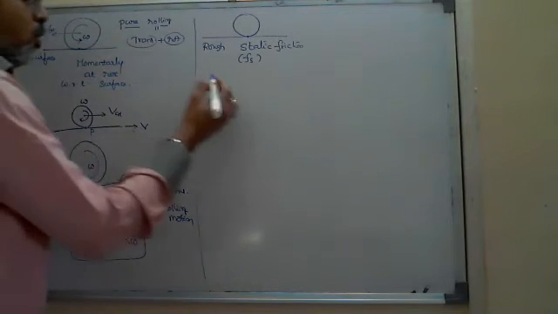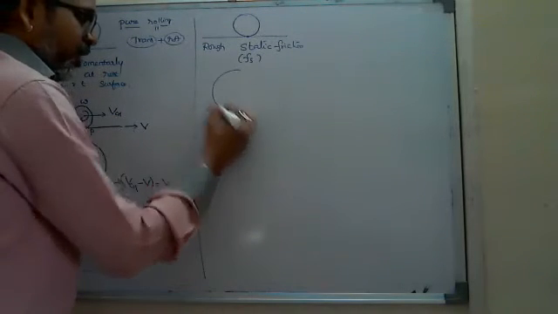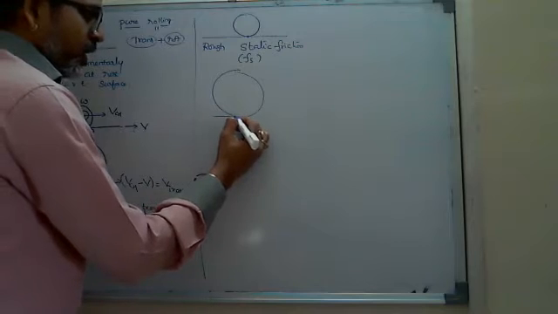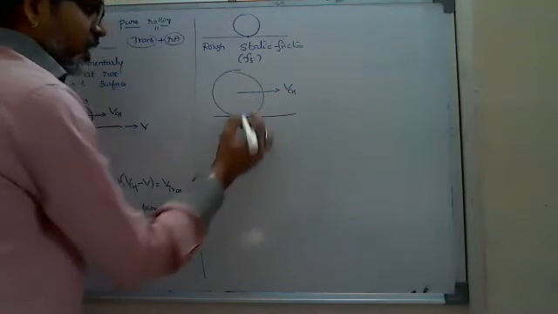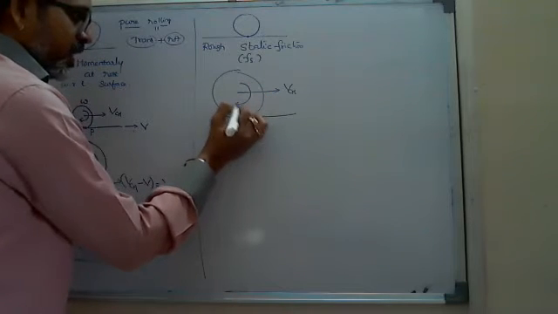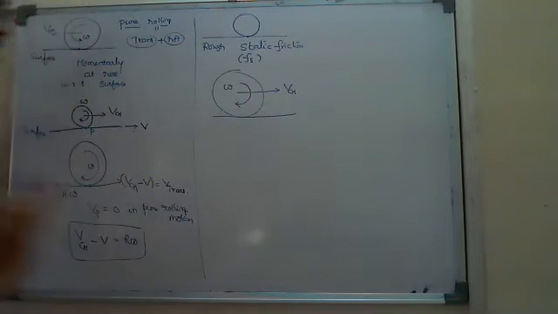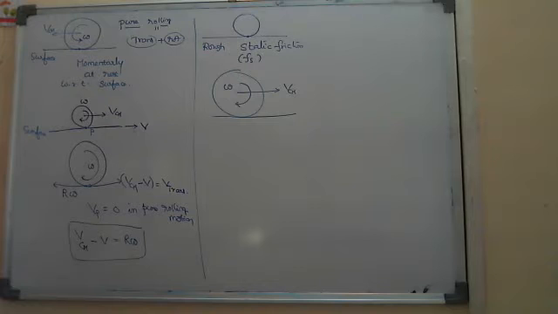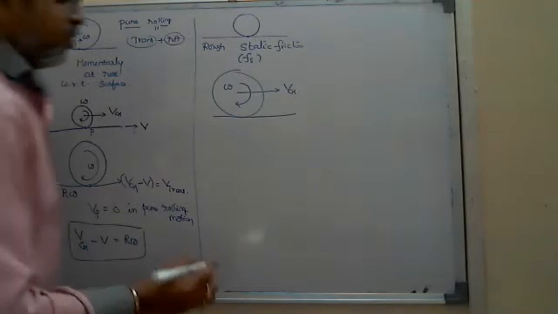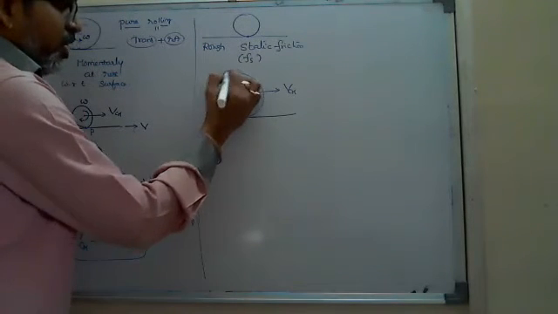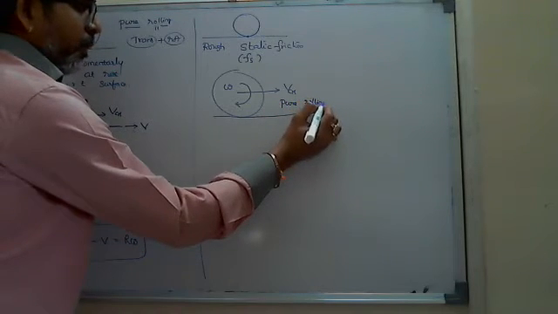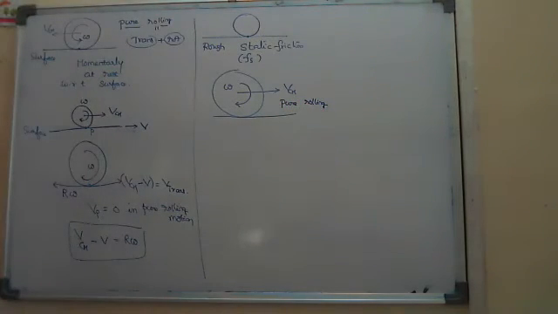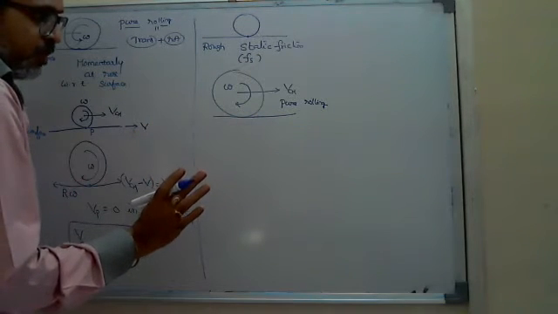For pure rolling, if it is in rolling motion with some constant velocity VCM and some constant angular velocity omega, what is the major condition if they ask? Number one, on this body which is in pure rolling, actually I am not applying any force.